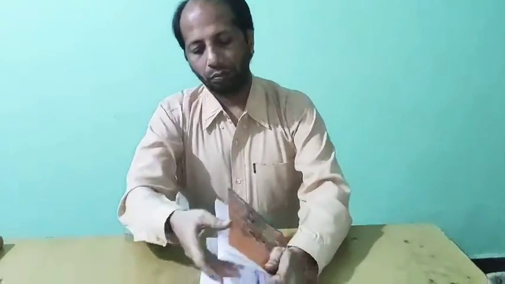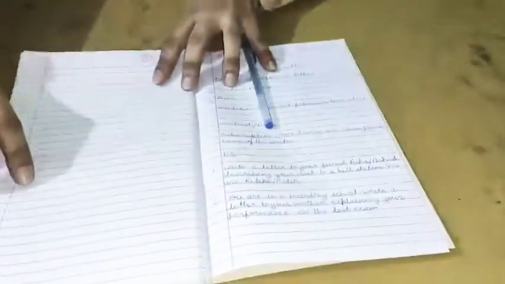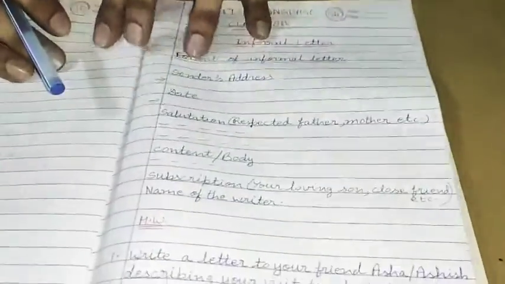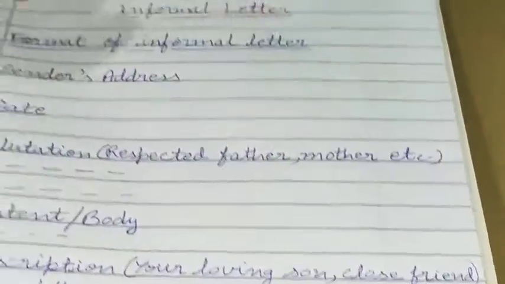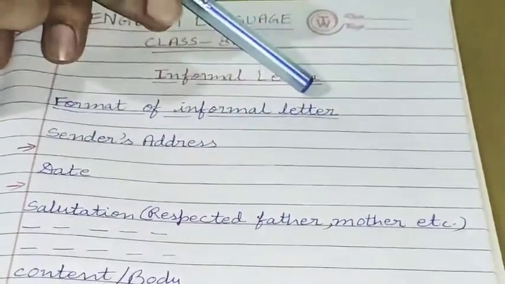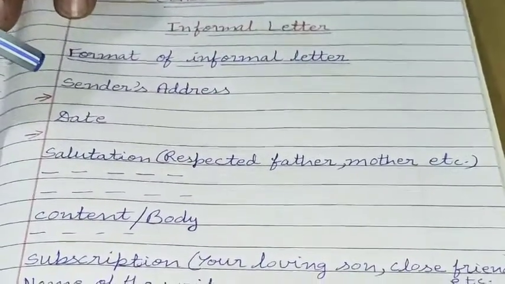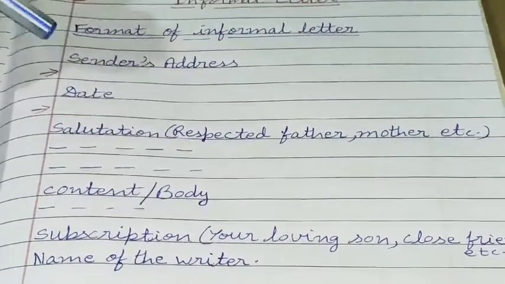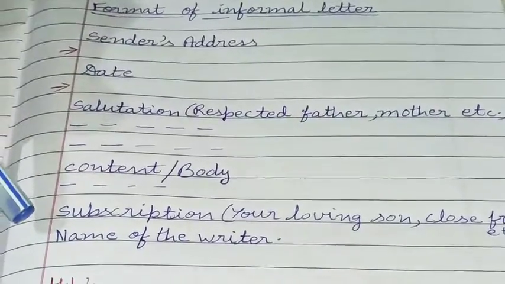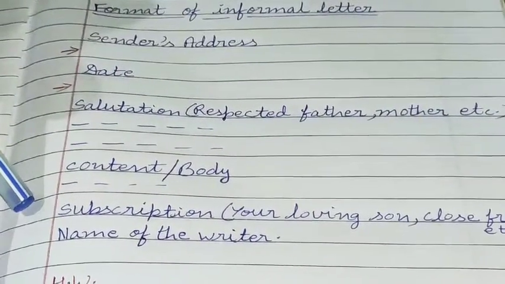Now I will tell you the format of the informal letter. Just have a look here. Format of informal letter. In this format, each and every formality comes to the left side of the page.